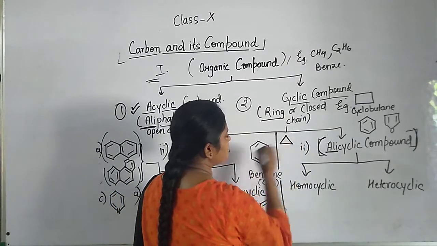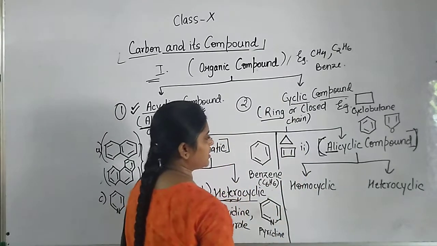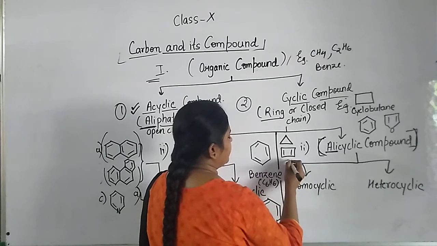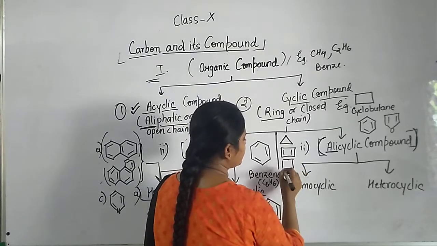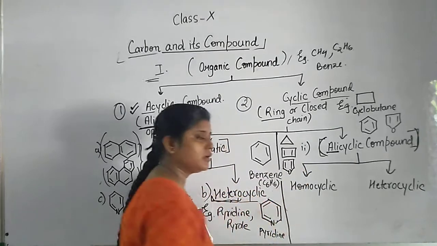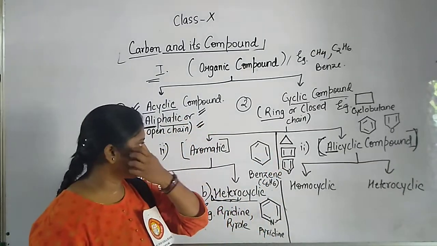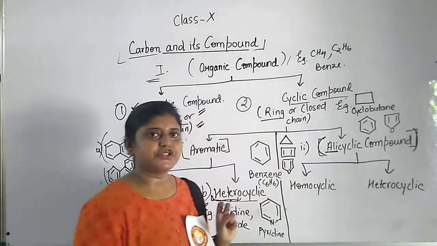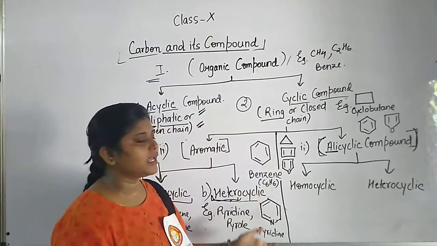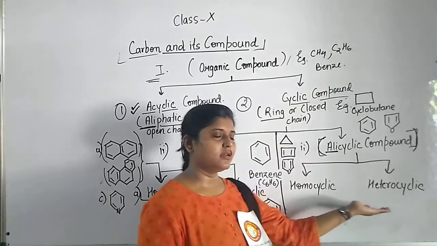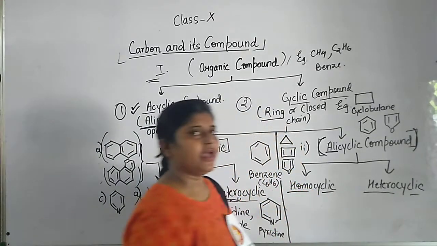You are seeing a compound like this. You are seeing a compound like this. You are seeing these types of compounds. If you are going to differentiate them, you are unable to differentiate them. So to describe them, they are further classified into two, that is homocyclic and heterocyclic.